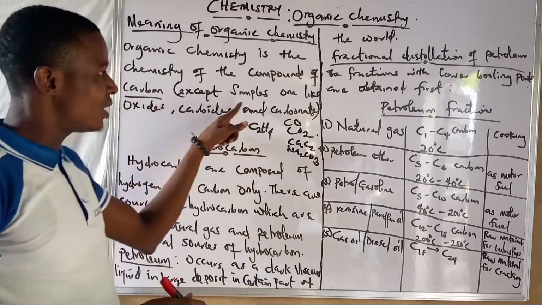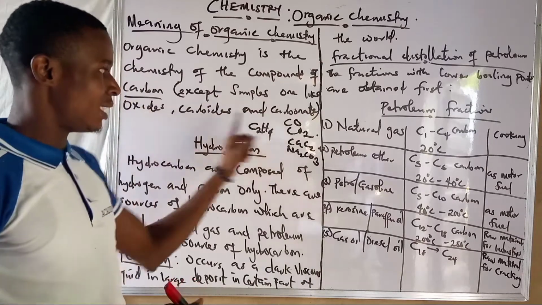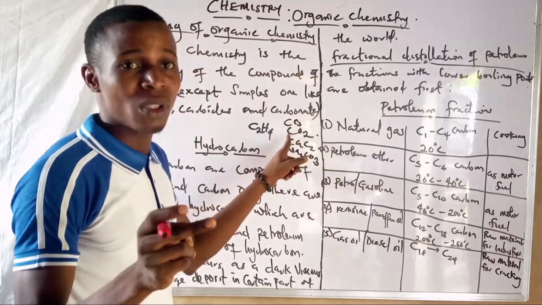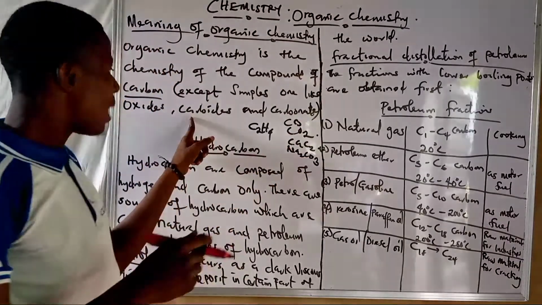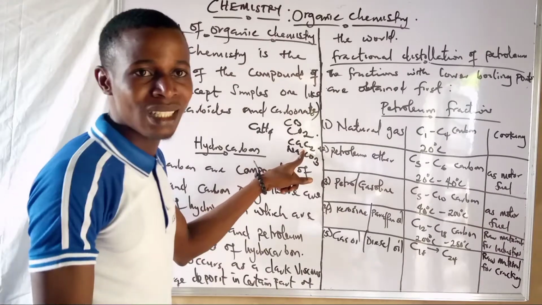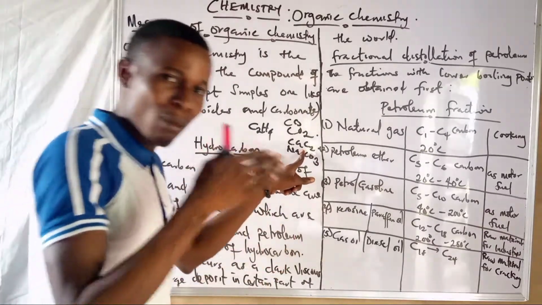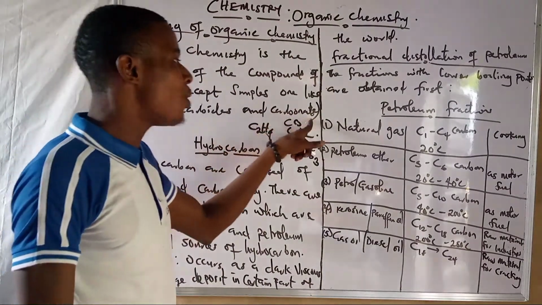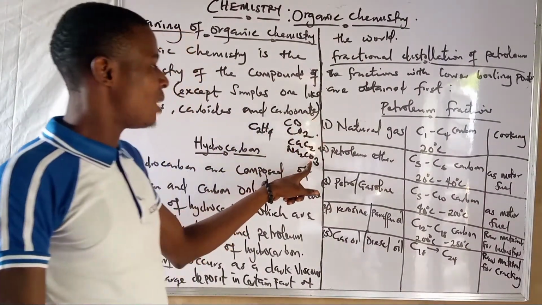of carbon, except simple ones like oxides. The two common oxides of carbon are carbon monoxide and carbon dioxide. Carbide, an example I've made mention of, we have calcium carbide, we have sodium carbide. Carbide means when carbon combines with metals. Are you getting me? And the last one, carbonate. These are the carbonates.